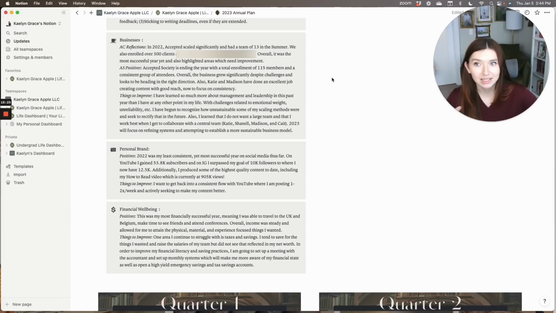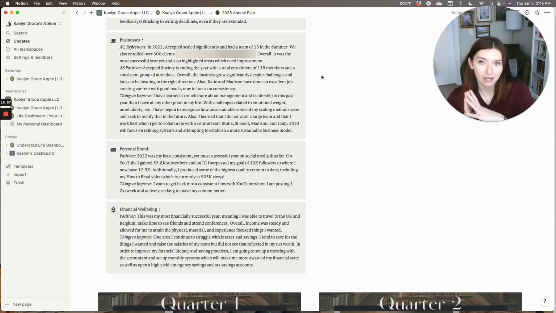And for business, Accepted reflections in 2022. Accepted scaled significantly and had a team of 13 over the summer. We also enrolled over 300 clients and increased our revenue significantly in the last year. Overall, it was the most successful year yet and also highlighted many of the areas where we needed to improve. Accepted Society is ending the year with a total enrollment of 115 members.